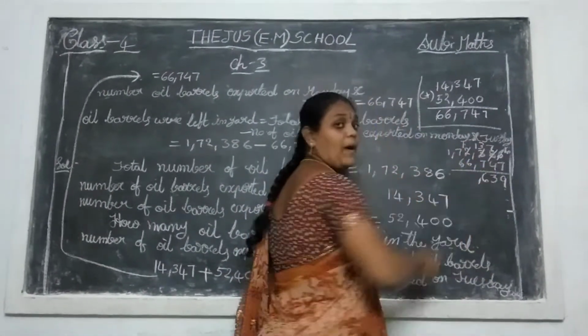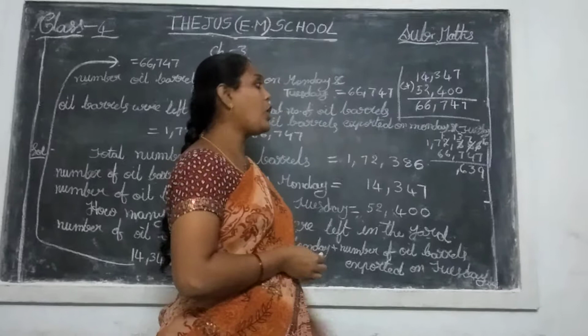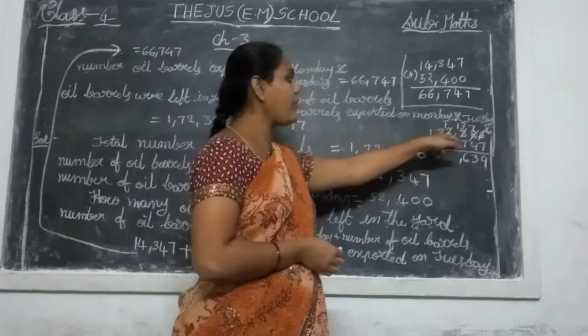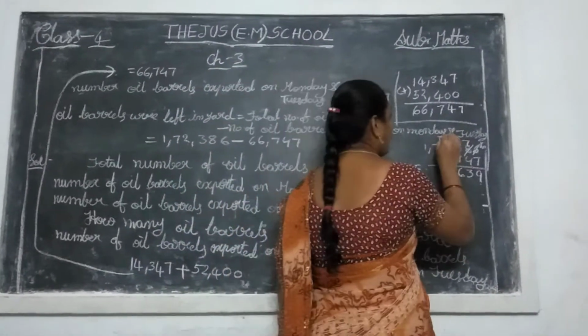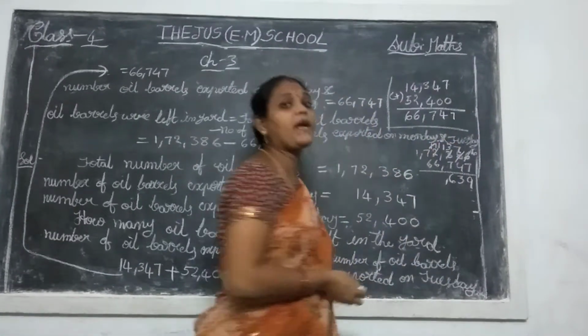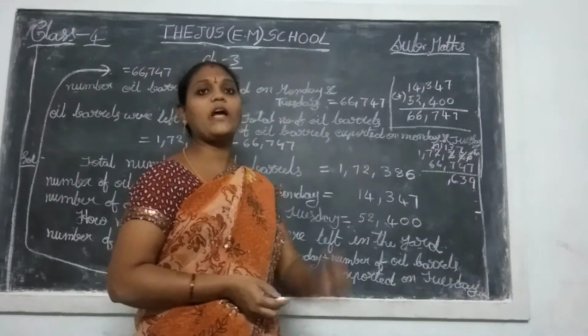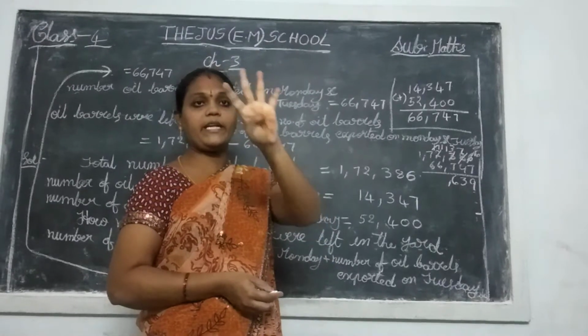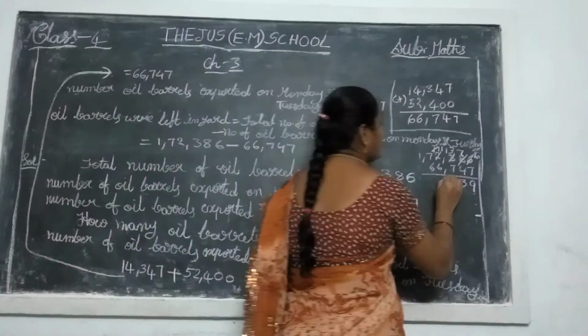1 minus 6 possible? No. So 1 takes borrowing from 7. 1 number. So that 1 means 10. 10 plus 1, 11. 6 after becomes 11. Count the fingers 6 after: 7, 8, 9, 10, 11. 5 fingers are open. So right here.